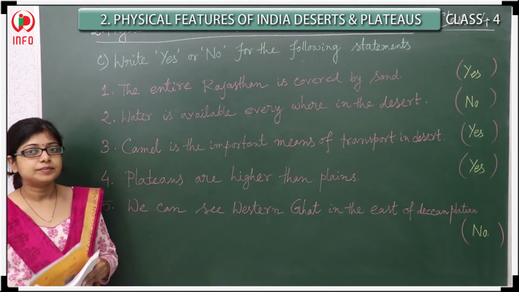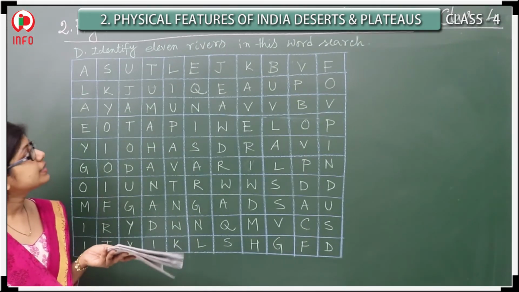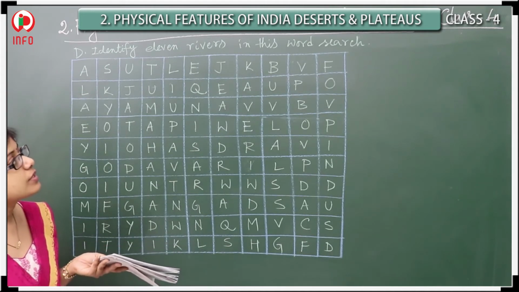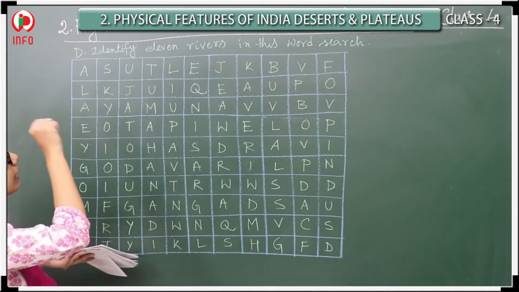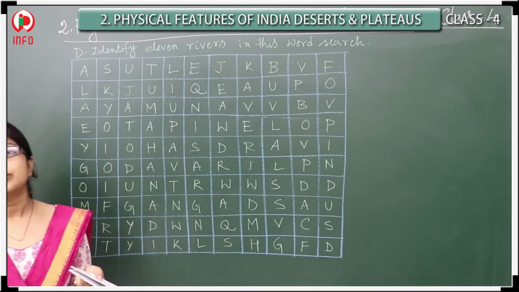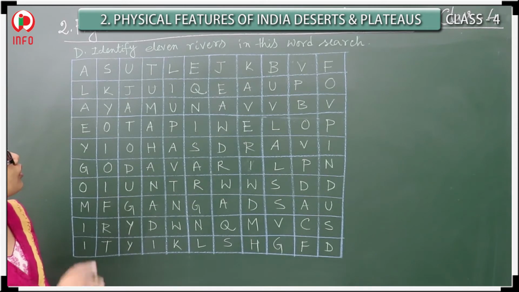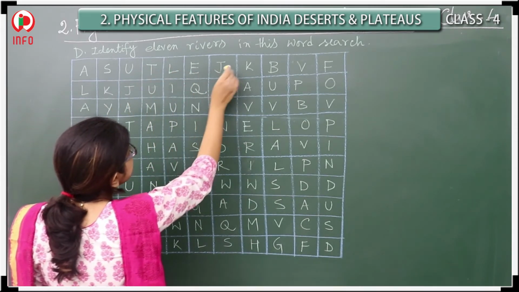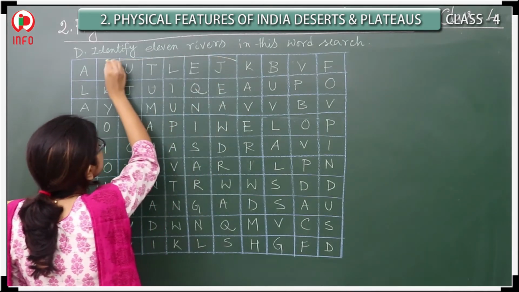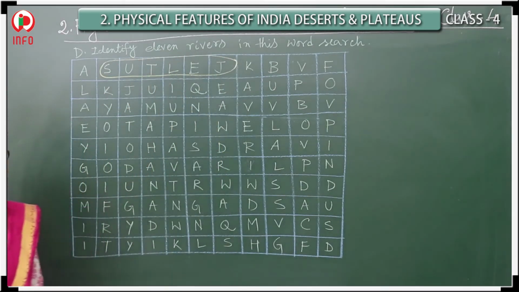Now, we will discuss the D bit. Identify 11 rivers in this word search. So, here different letters are given. You have to form the words and search for them. So, first one, see here S-U-T-L-E-J. So, this one is the Sutlej river. So, first one you got.